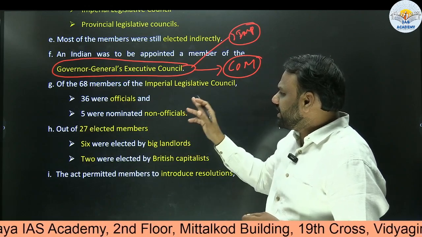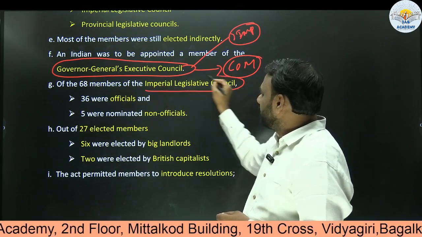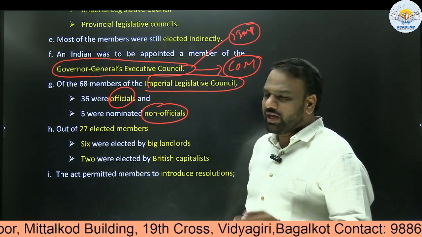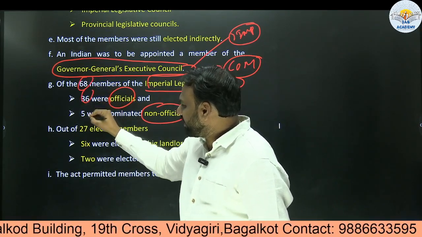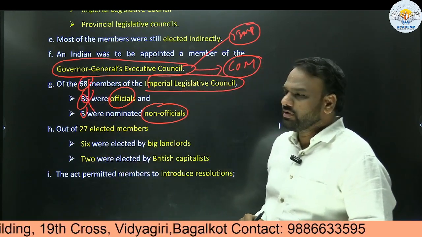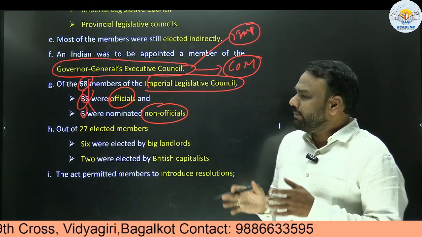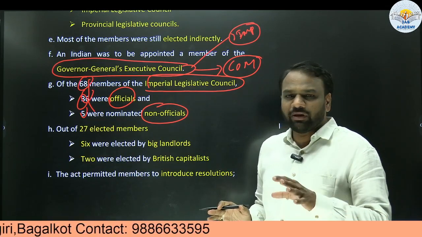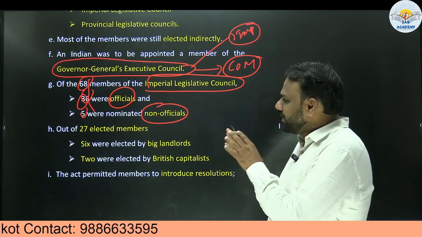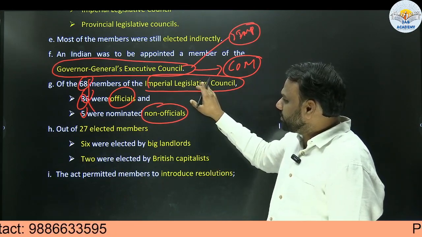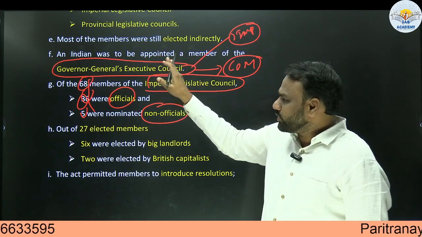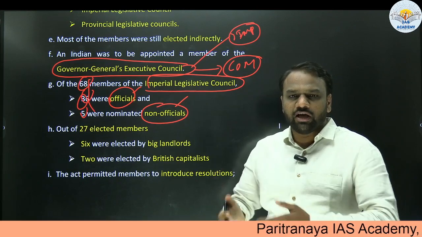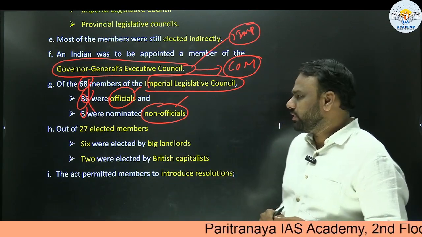Next, of the 68 members of the Imperial Legislative Council, 36 were officials and 5 were nominated non-officials. Here the figures like 68, 36 and 5 are not important. UPSC will never focus on them. Our focus should be whether the members were only officials or non-officials were also present. So don't worry much about officials and non-officials. At the superficial level, understand that the Imperial Legislative Council under the 1909 reforms retained both officials as well as non-officials. There are a few who are called officials and a few others who are non-officials.